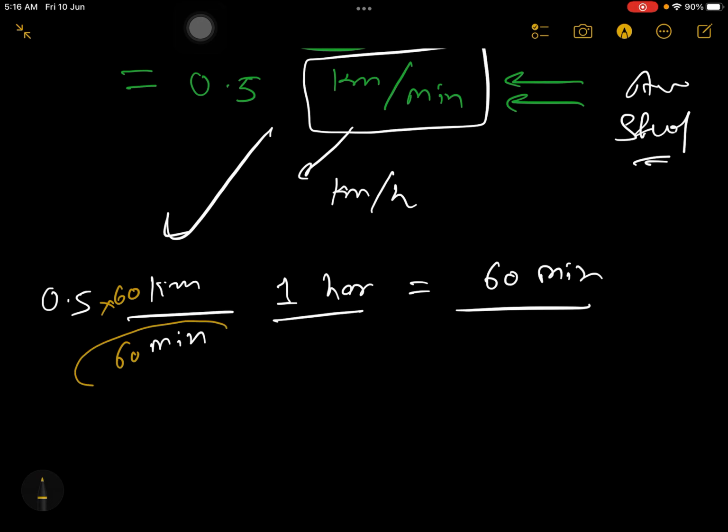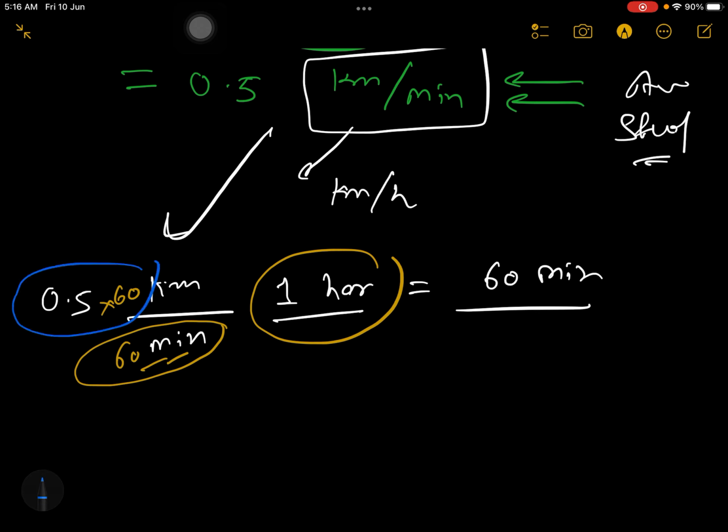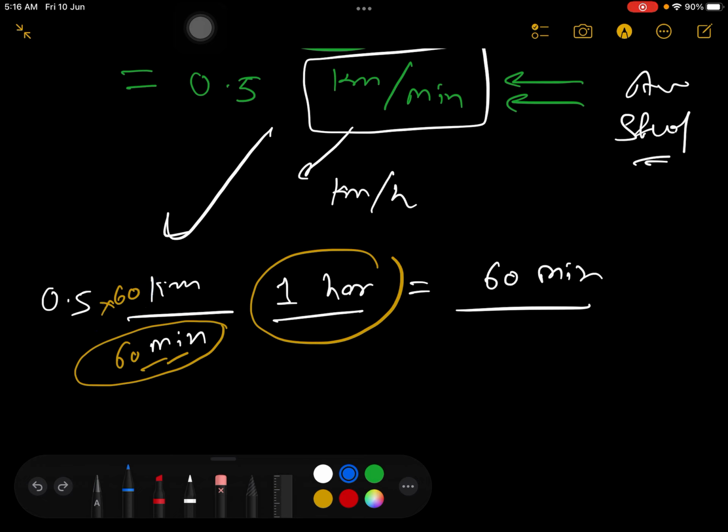So now this 60 minute you can write as 1 hour. So this total answer I will replace as, these two I will write down as it is. Why 60 up and down both? Because then only it will be balanced. Only down you cannot write 60, you have to balance, that's why up and down both.